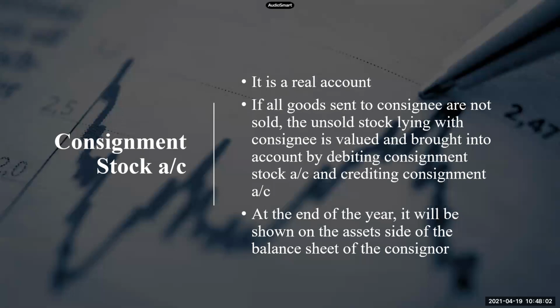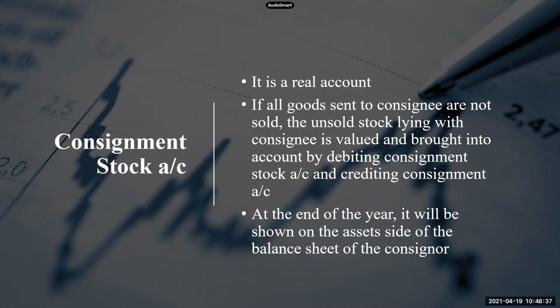Now, if you remember, I told you consignment account is debited with all expenses and credited with all incomes and gains. So if any consignment stock, that is the unsold stock, is left with the consignee, this is valued. We find out the value of that leftover stock and we credit it in the consignment account, because it is like an income or gain back to us, right? It is not an expense. We are getting back those goods from the consignee. So the consignor will credit that amount in the consignment account.